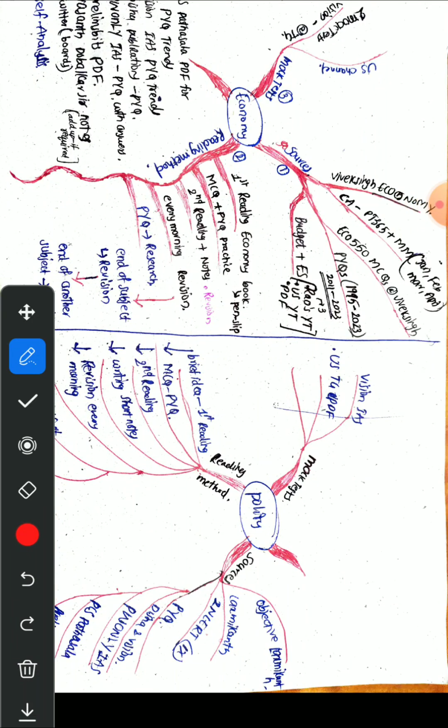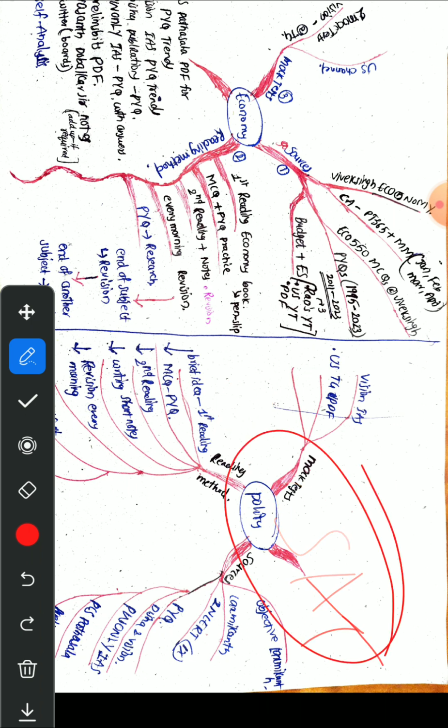Now, as I promised you, I will provide the plan for each and every subject. I have prepared a very comprehensive plan for every subject like economy, polity, geography, environment, SNT, ancient medieval culture and modern history. I have also addressed how to do mock tests and how to do revision, everything. But for now, for every 15 days we will do 2 subjects along with CSAT, 2 subjects completely.